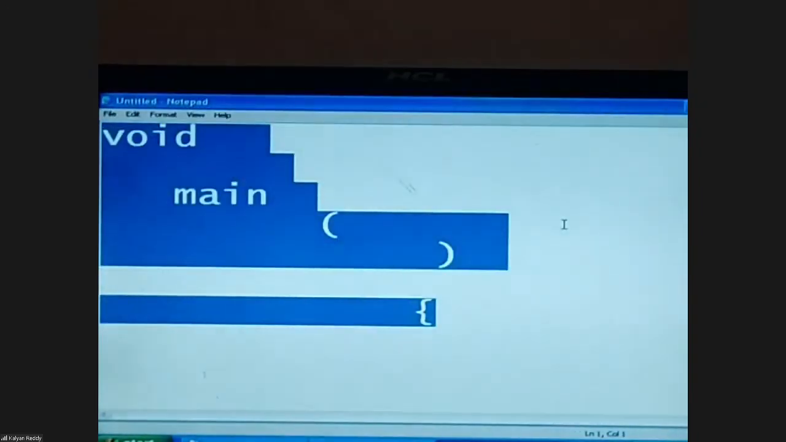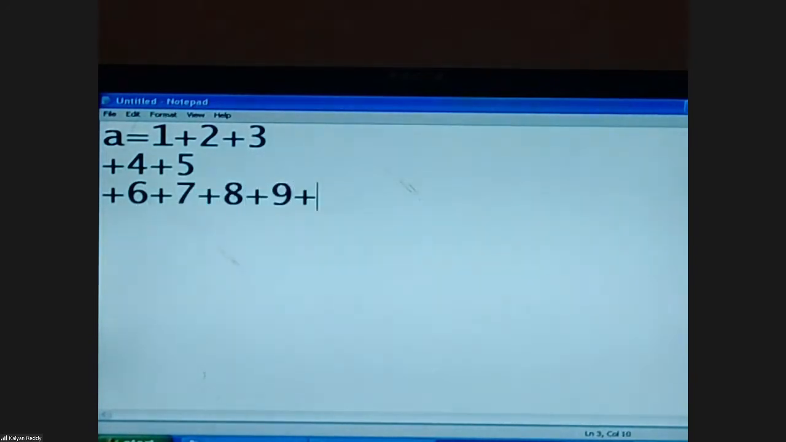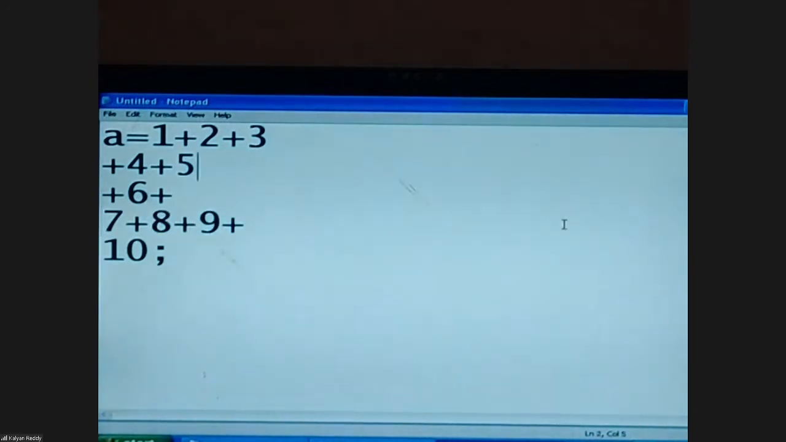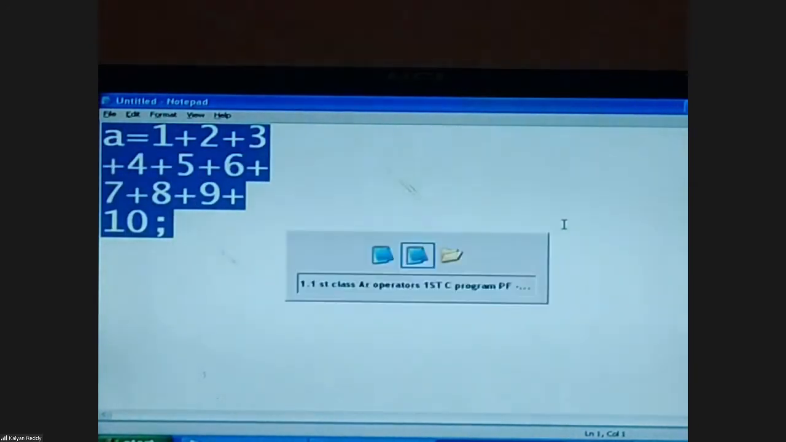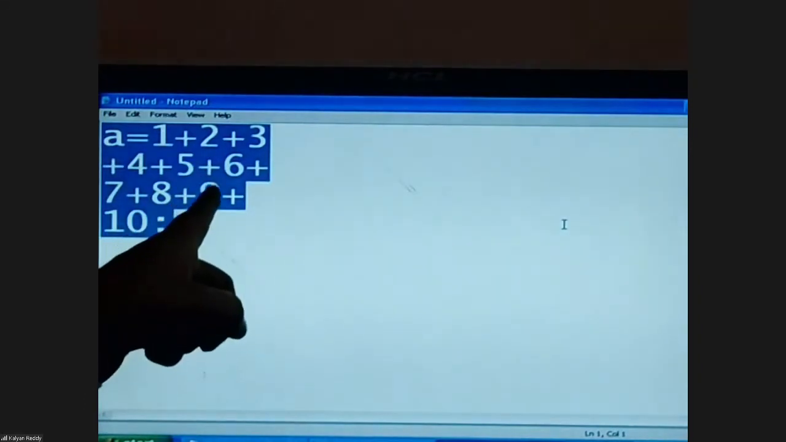That means in future, for example, I'm going to frame an expression like this: a equals 1 plus 2 plus 3 plus 4 plus 5 plus 6 plus 7 plus 8 plus 9 plus 10 semicolon. Is it a valid statement? Yes, obviously. In future scenarios, we're going to frame lengthy expressions. For readability, we're going to split them into multiple lines, something like this. To avoid confusion at this stage, we need to know this point right now. It is a valid expression.